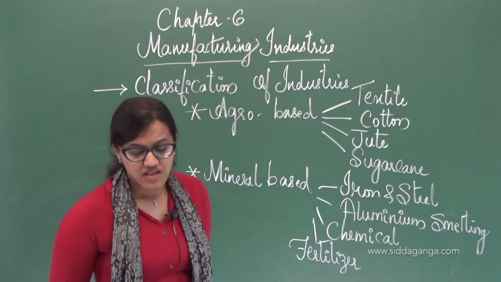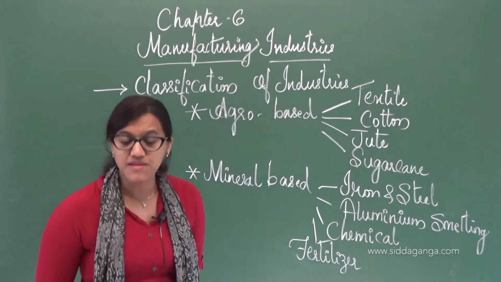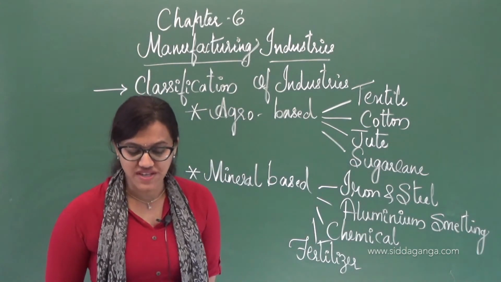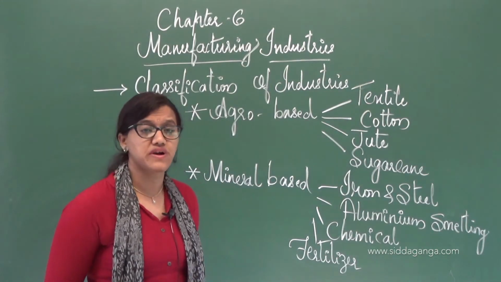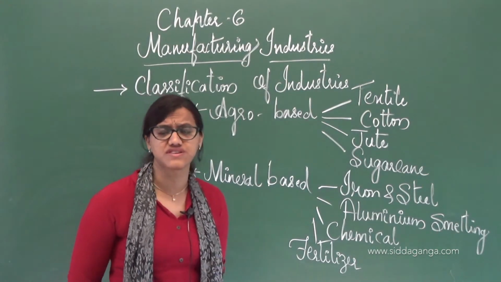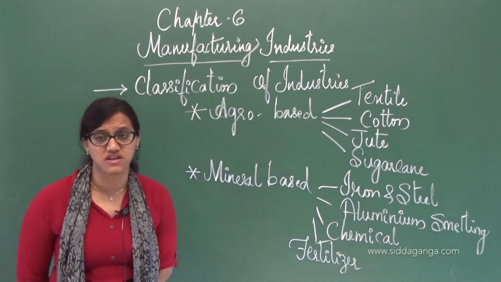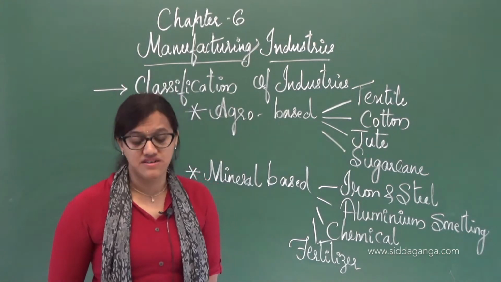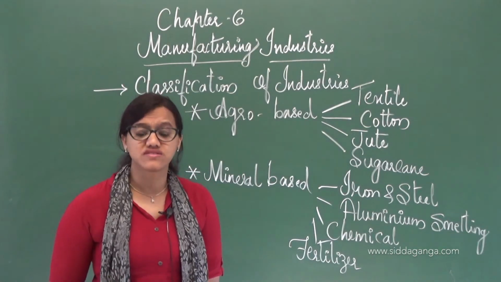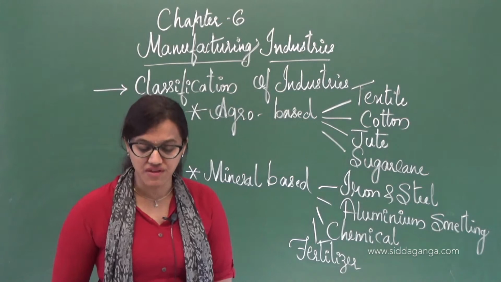So see, India is an important iron and steel producing country in the world, yet we are not able to perform in the way it is required. So again, there are certain cons, or disadvantages, or probably it is not meeting the standards. The reasons are high costs and limited availability of coking coal.